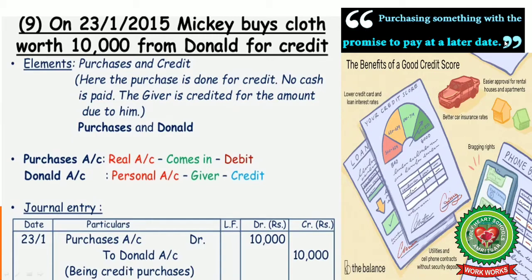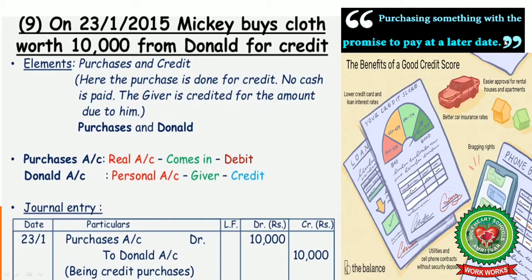Purchases and Donald. We have two items, purchases and Donald, because Donald is the person from whom we have taken cloth on credit basis. So purchases is a real account because it is an asset and Donald is a personal account. But we will follow the golden rule, debit what comes in and credit the giver.